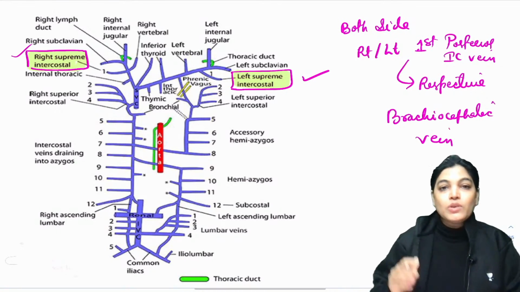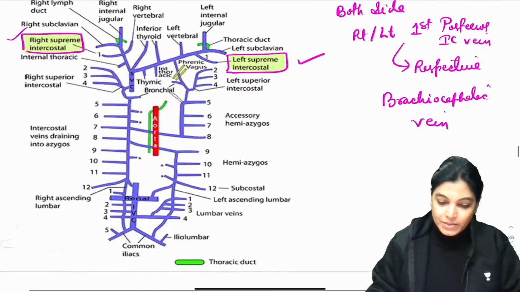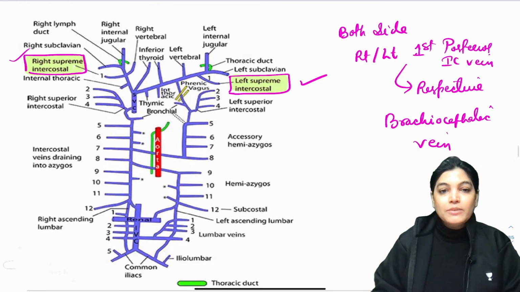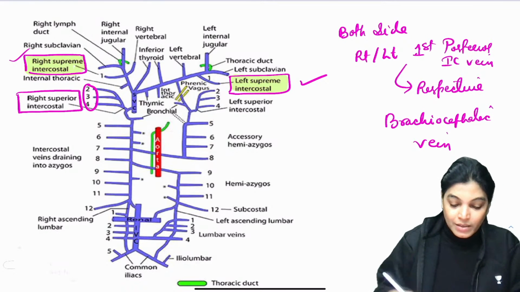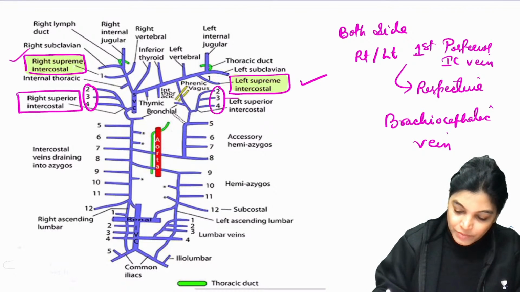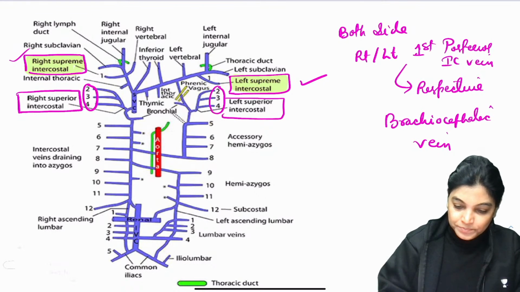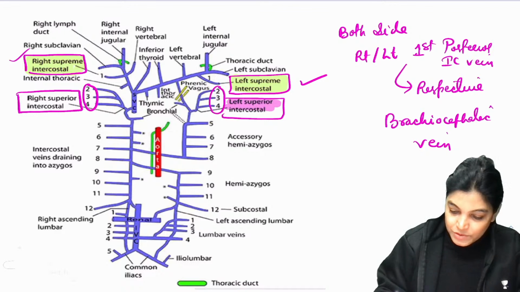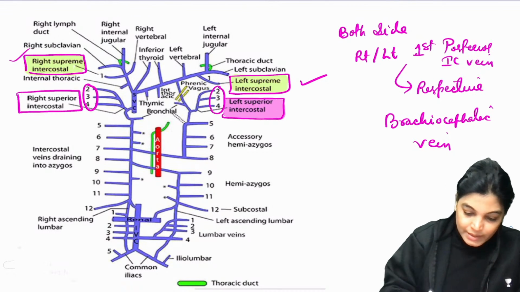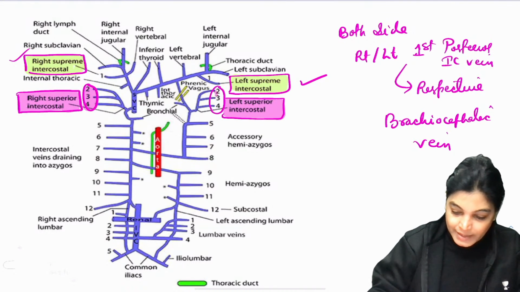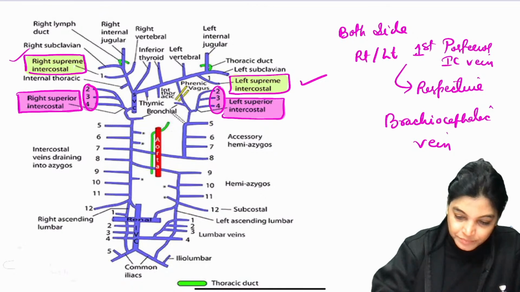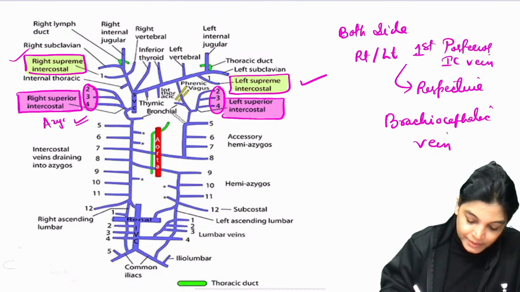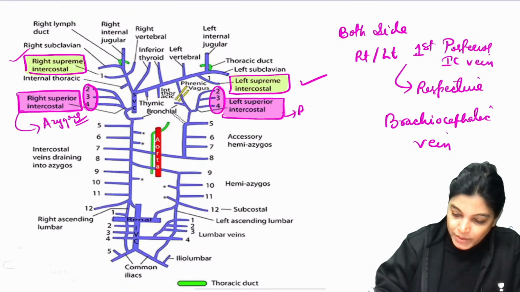Now the MCQ was about superior intercostal vein. When we are talking about superior intercostal vein, on the right side, the superior intercostal vein is formed by joining second, third and fourth right posterior intercostal veins, and the left posterior intercostal veins will form the left superior intercostal vein. So see here, this is left superior intercostal vein and this is right superior intercostal vein, formed by joining the second and third right and left corresponding posterior intercostal veins. On the right side it is draining into azygous vein, on the left hand side it is draining into brachiocephalic vein.